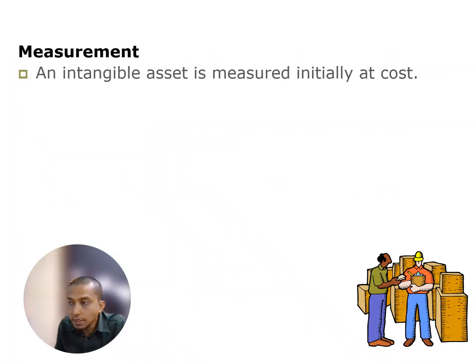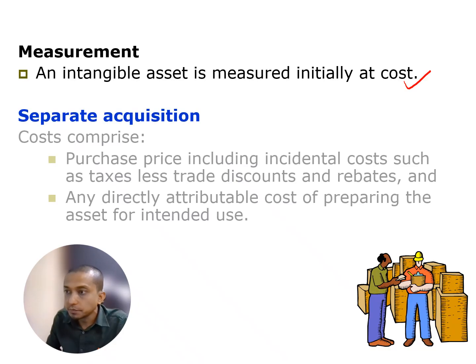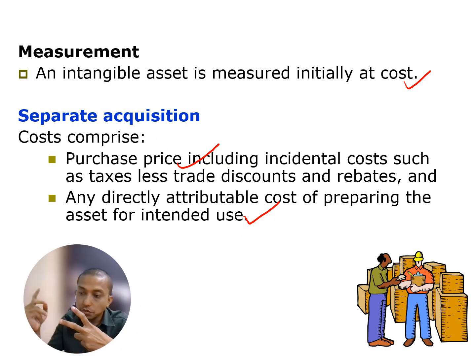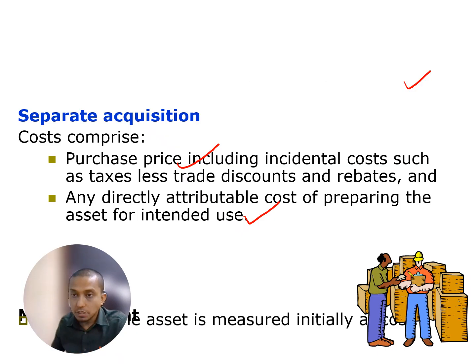Okay, so the measurement of intangible asset is initially at cost. For separate acquisition, that is the purchase price and directly attributable cost. You see, this definition is a bit different from asset at PPE, right? Because PPE has one more, the cost of dismantling. Cost of dismantling we do not apply to intangible asset, because how do you want to dismantle something intangible? You can't even see the physical substance. So that's why we only have the purchase price and directly attributable expenses.